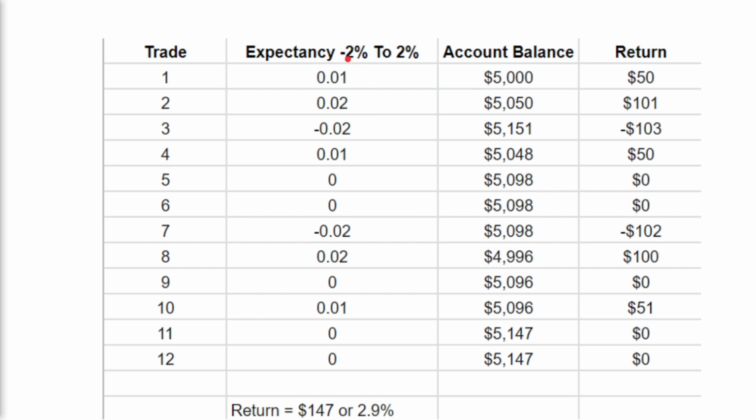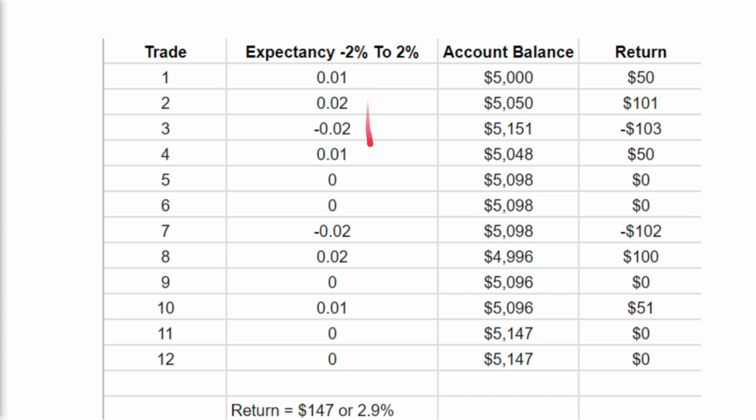And you'll see this time we have an expectancy from negative 2% to 2%. Why? That's our essential one-to-one risk versus reward. If we have a positive expectancy and we want to risk that on each and every trade, this would represent that one-to-one risk versus reward relationship.